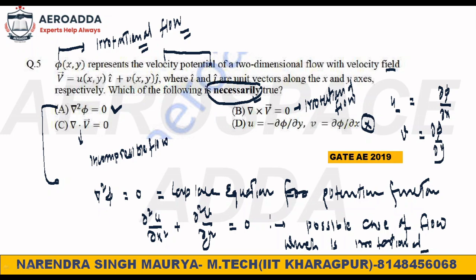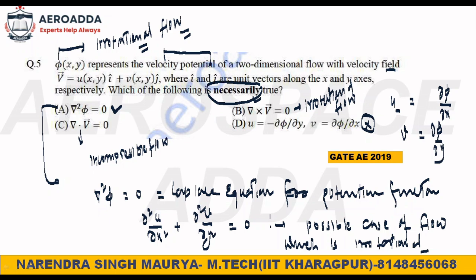So one should be correct, because if phi is there, then the curl is zero, irrotational flow. That is also correct. But what is the necessarily true condition? The necessarily true condition is that you should satisfy the possible case of the flow. For that the Laplace equation is given. If this Laplace equation were not given, then 100% option B would be correct without any doubt. But here, because the Laplace equation is given, both options A and B will be there, and you have to choose which one is necessarily true.